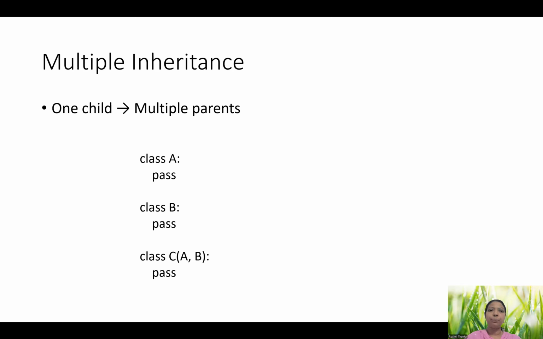Then multiple inheritance means one child has multiple parents. So here you can see two classes are there, A and B, and I have another class called C. So C class is going to use two parents, A and B, maybe father and mother. So it will get the properties of both parents, father and mother. So it is like multiple inheritance. A single child has multiple parents. That is what multiple inheritance is.